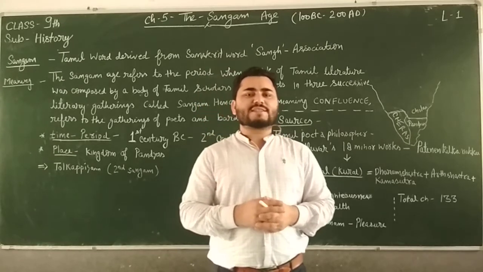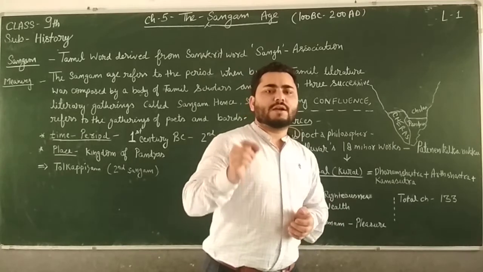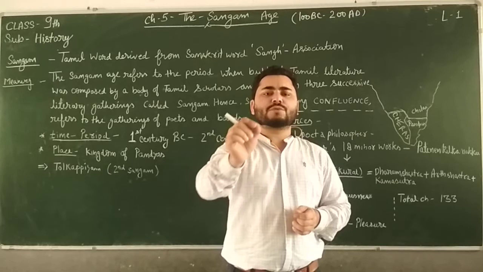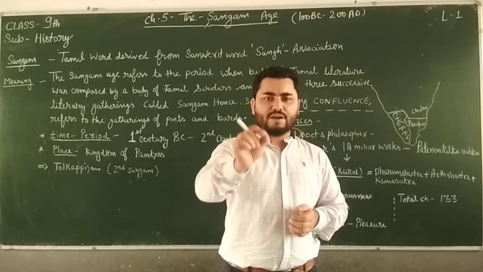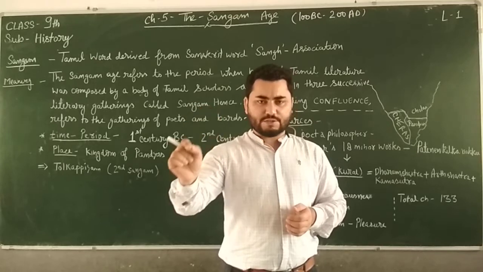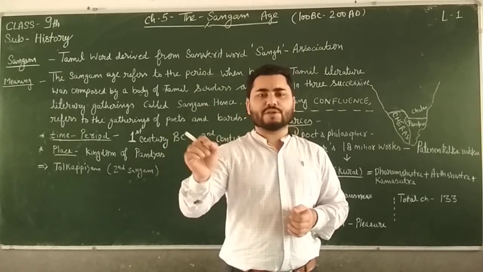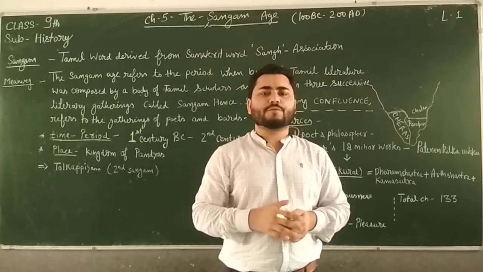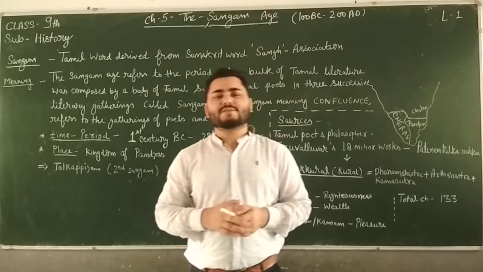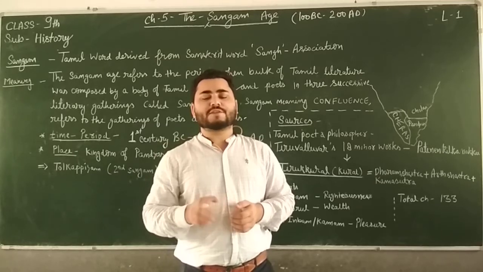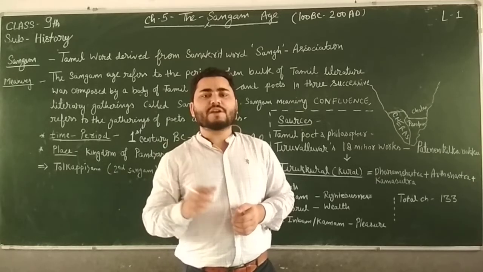So you will write that Sangam Age refers to the period from the 1st century BC to 2nd century AD, meaning 100 years before the birth of Jesus Christ to 200 years after his birth, the period of these 300 years.